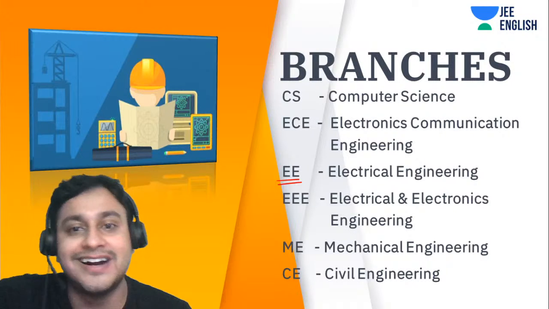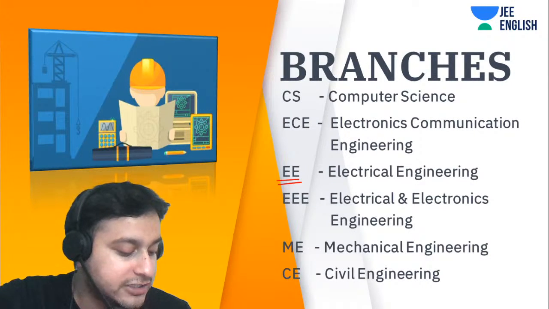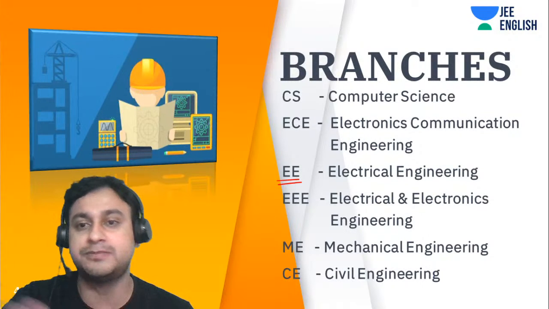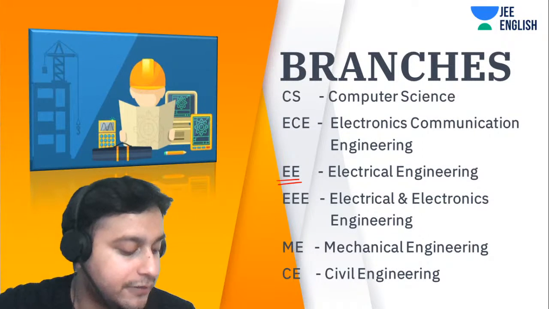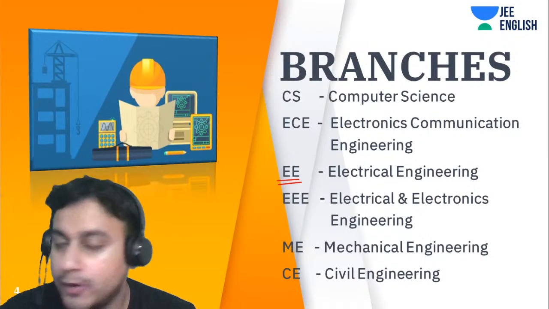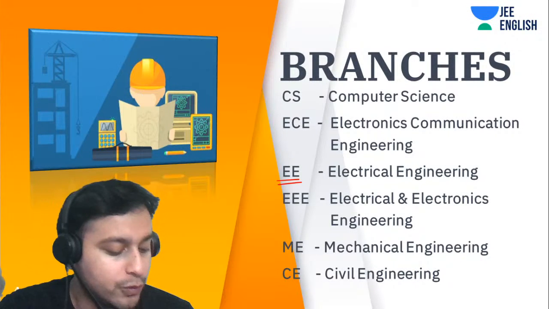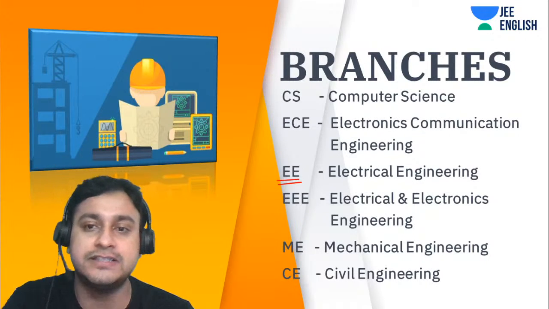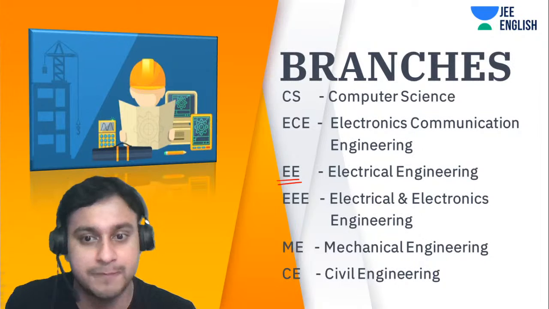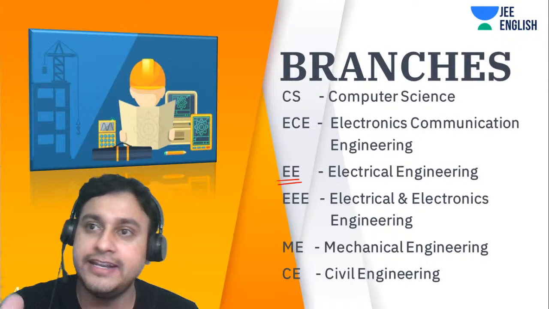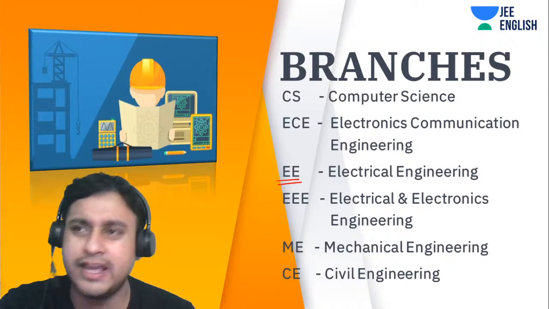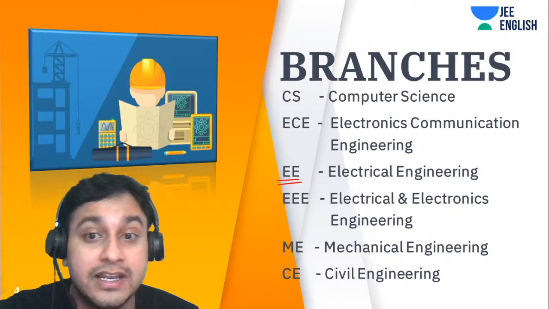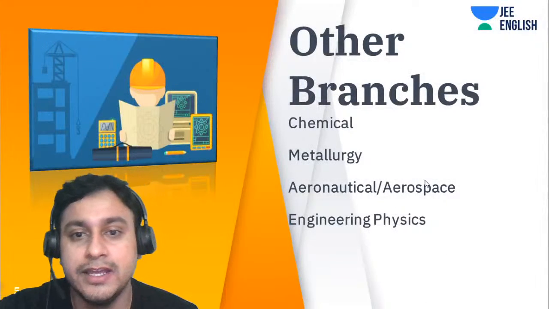If you get a rank under 4,000 in JEE Mains and Advanced, you are able to get any of these branches, whatever you want. If you clear IIT JEE Advanced with a rank of around 4,000, you can get the top branches in the desired colleges. Similarly, for NIT, if you get a rank under around 8K or 9K, you can get into the top NITs as well.